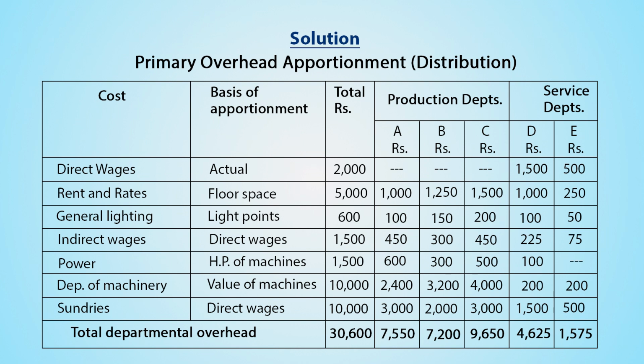Thus, total departmental overhead for production department A is rupees 7550, for department B it is 7200, for department C rupees 9650, for service department D it is rupees 4625, for service department E it is rupees 1575, thereby allocating total departmental overheads of rupees 30,600.